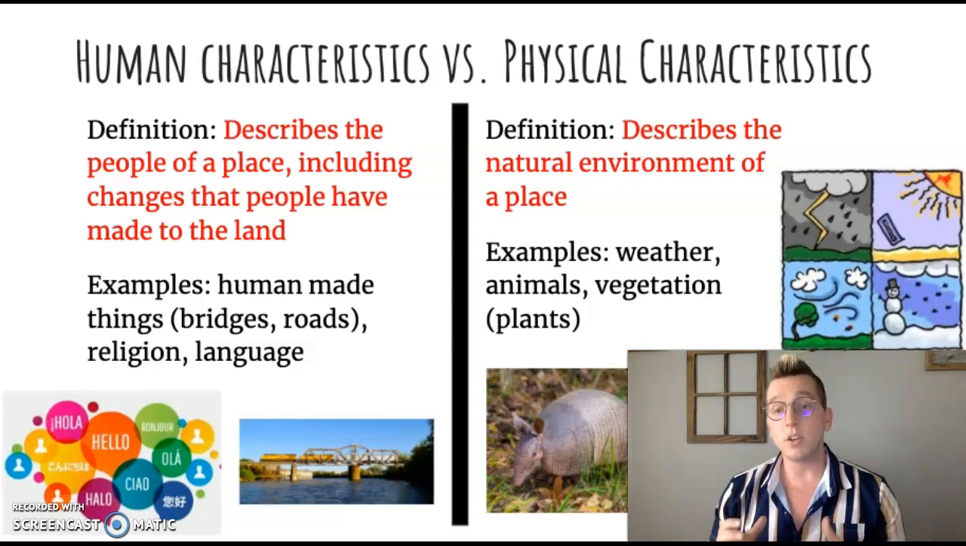When we talk about physical characteristics, those are described as things that naturally happen or are just already there. Like the weather, we don't control when it rains. Animals that are there, plants that grow. If there's a mountain, those are all things that we haven't affected, they're just naturally there.